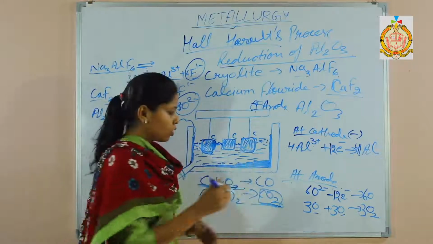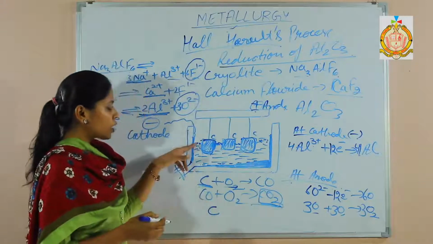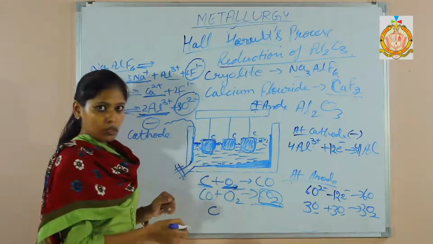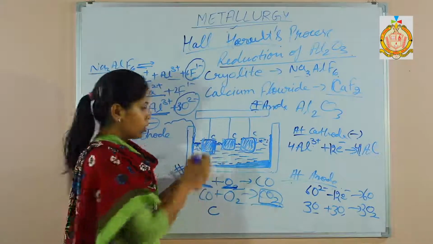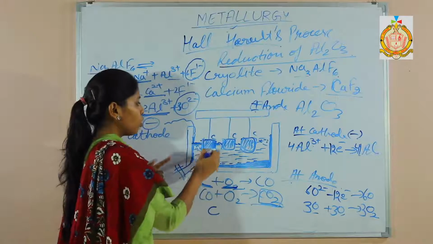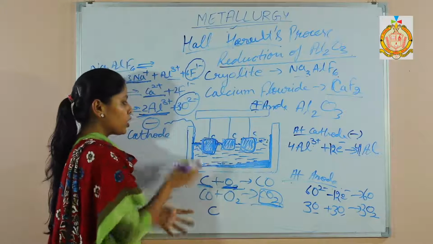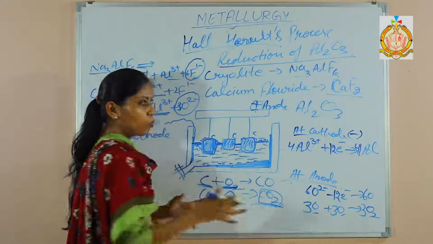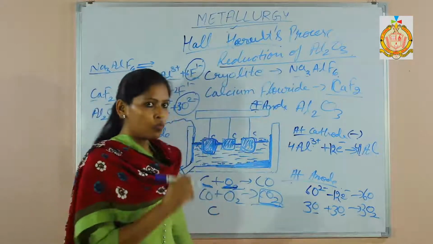Powdered coke means carbon. Again, what will happen? Now these carbon particles will start reacting with the oxygen, so that we can save the graphite rods. So this is the function of powdered coke. It prevents the burning of the graphite. Instead of oxygen reacting with the graphite rods, it will react with the powdered coke. It's easy to react with the powdered form as compared to the solid one. So that is the function of powdered coke.